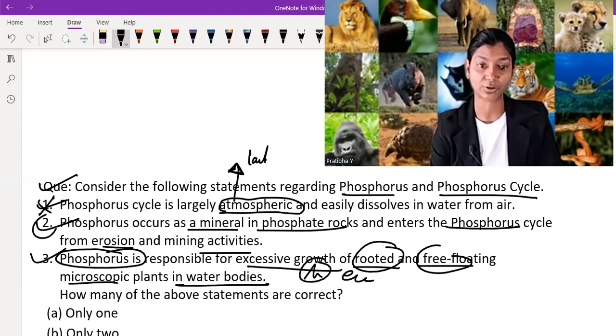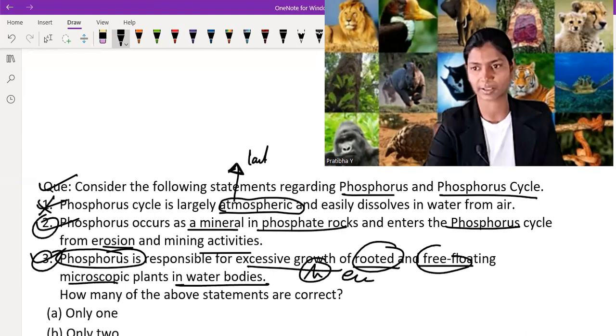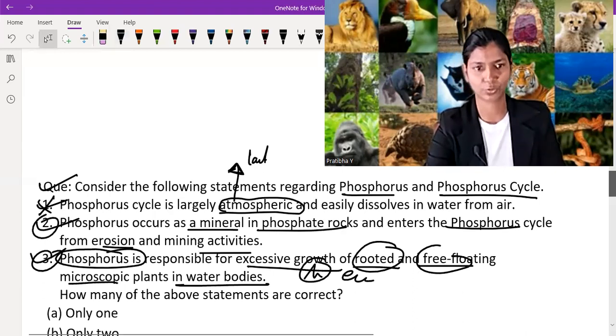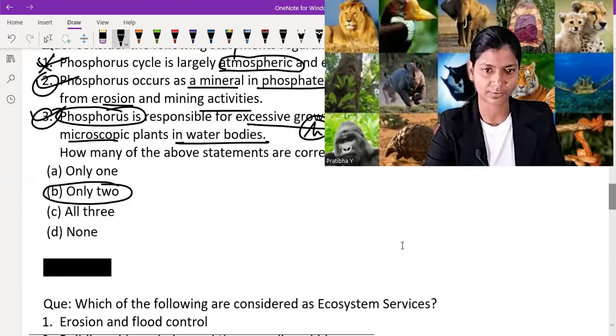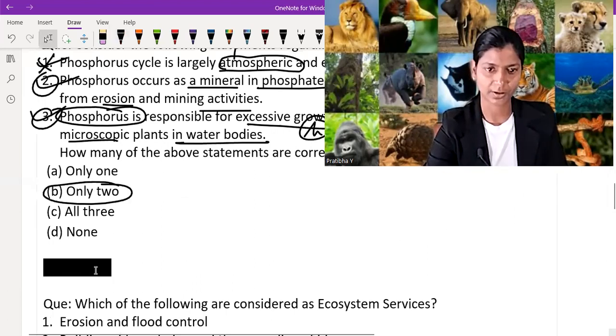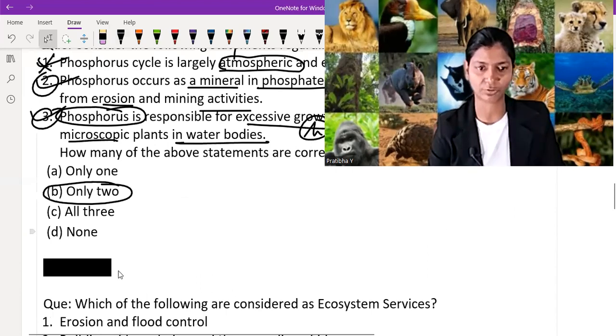2 is correct, 3 is correct. That means 2 statements are correct. So option B is correct, only 2. Just check we're on the right path or not. B is correct, only 2 is correct. Okay, now let's move on to the next one.